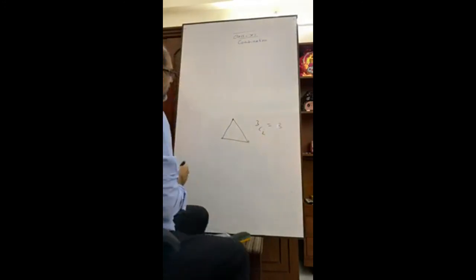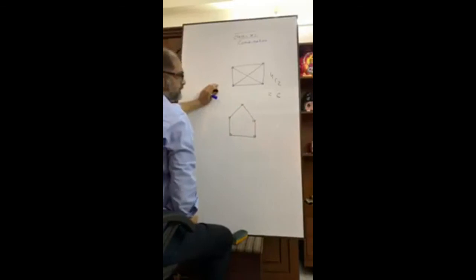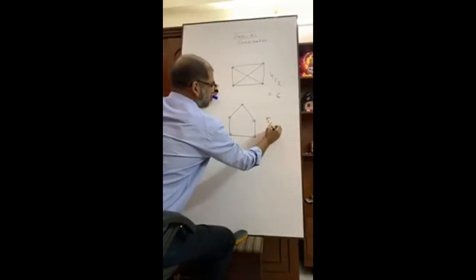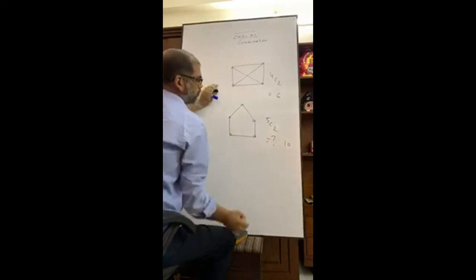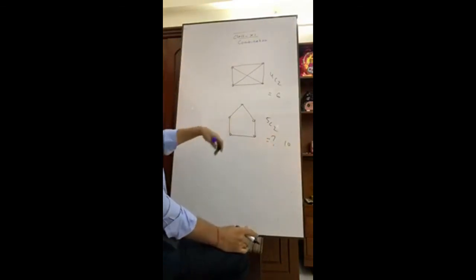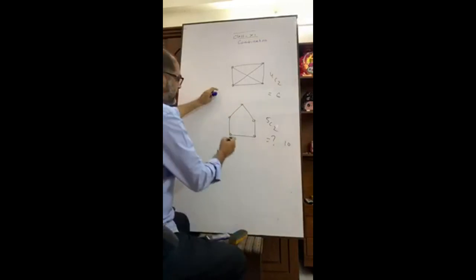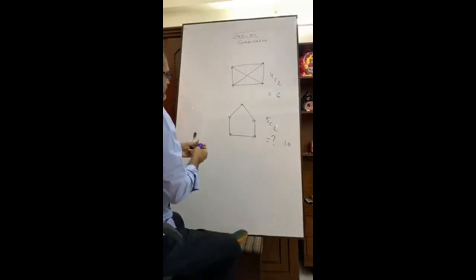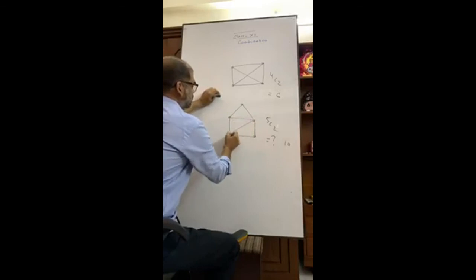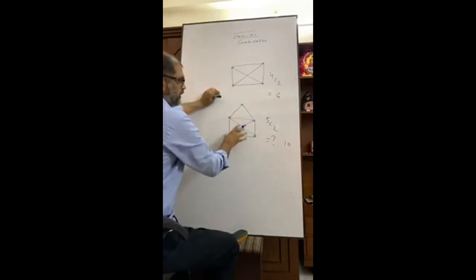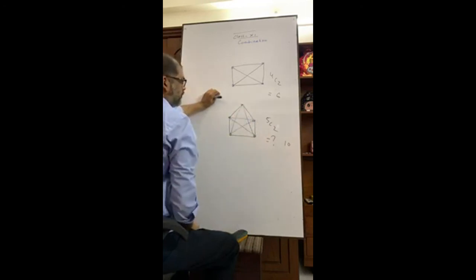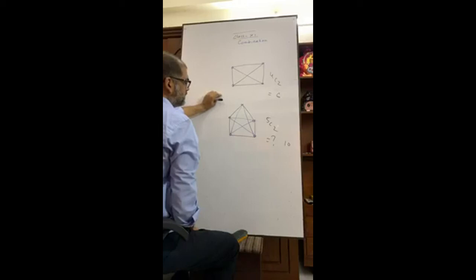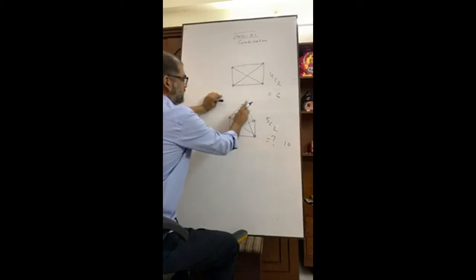But if we have 5 points, then how many sides will be there? Very good. 5C2. 5C2 equals to what? 10. You understand? There will be 10 sides. Like this. We have here 6, 7, 8, 9, 10.